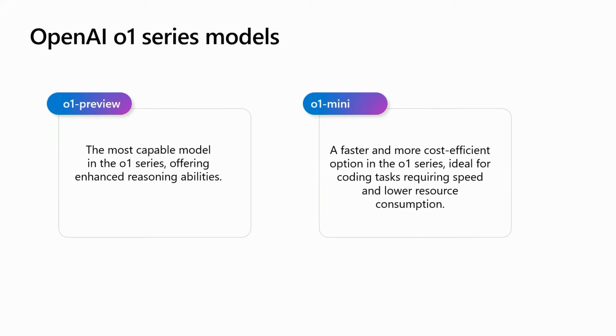With the O1 series of models, there are two different models currently out. The O1 Preview is a new class of model that has advanced reasoning capabilities. And then there's also an O1 Mini version. So that is a great one to use. It has the same reasoning capabilities, just a lot less world knowledge because it's a smaller model. So when you think about things like coding, for example, that can be a really good choice to utilize.